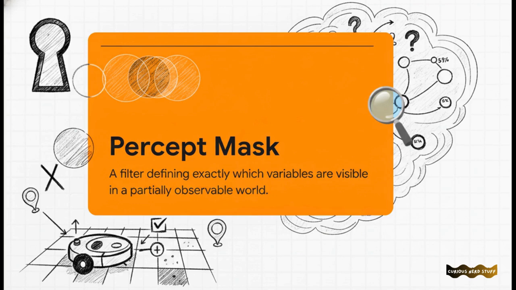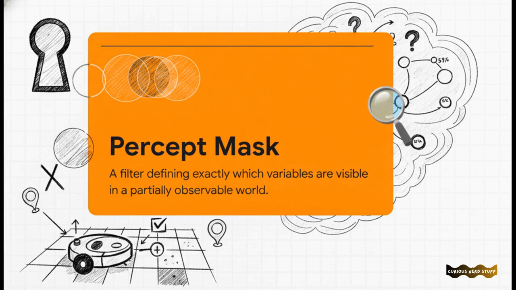But here's the catch. In partially observable worlds, these sensors almost never give you the full, perfect picture. They provide a filtered view of reality through what we call a percept mask. Think of a percept mask kind of like looking through a keyhole into a room. You can see something, but definitely not everything.